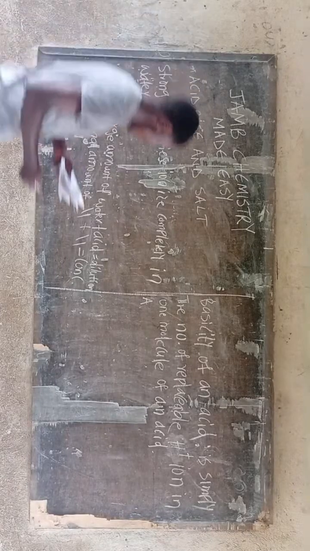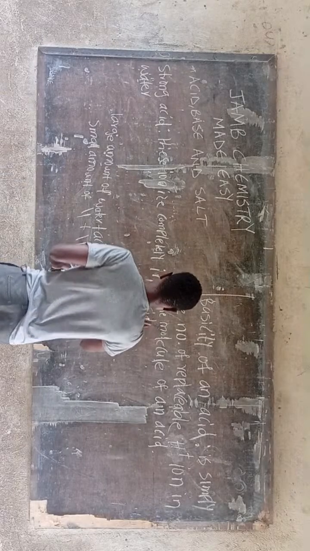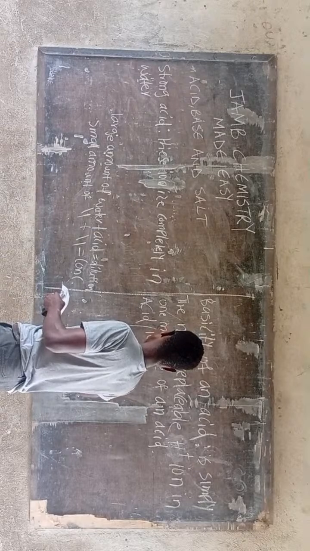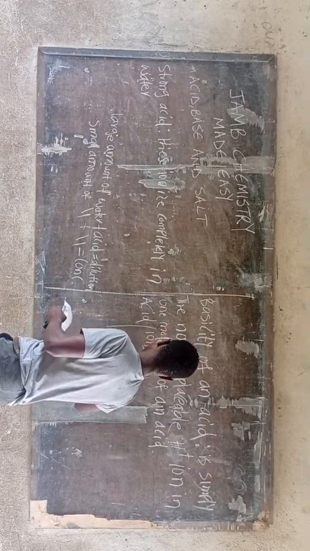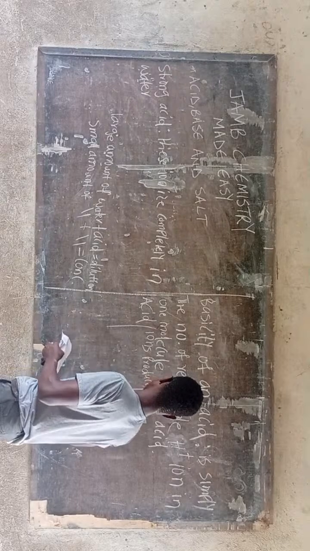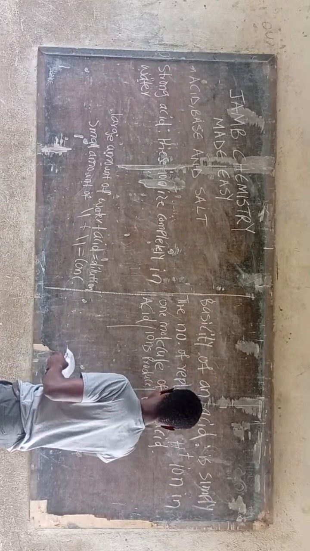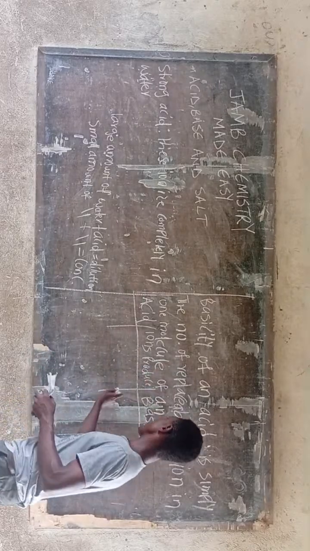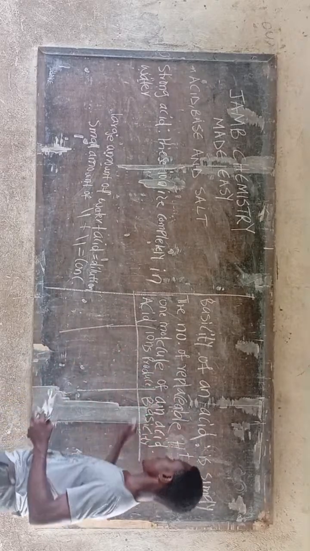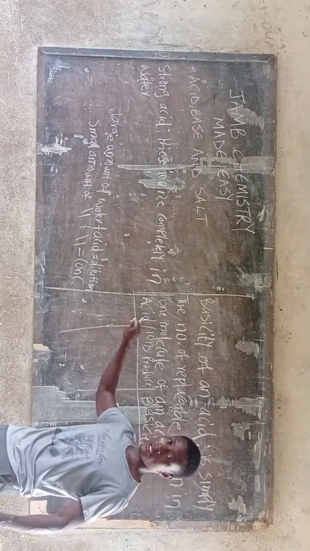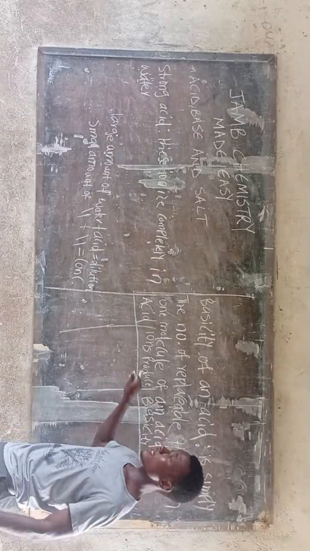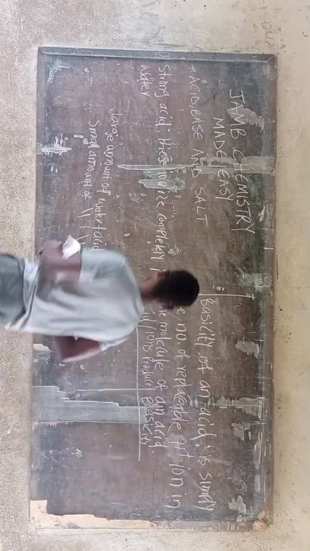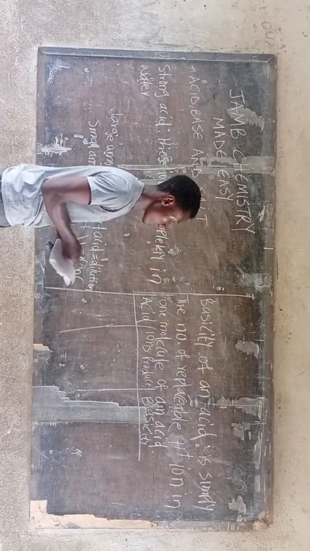Alright, I'm back. So we have the acid, the ions produced, and the basicity. Let's rule our lines. Hope you can see clearly what I am writing. Here we write the acid, the ions that are produced, and their basicity.